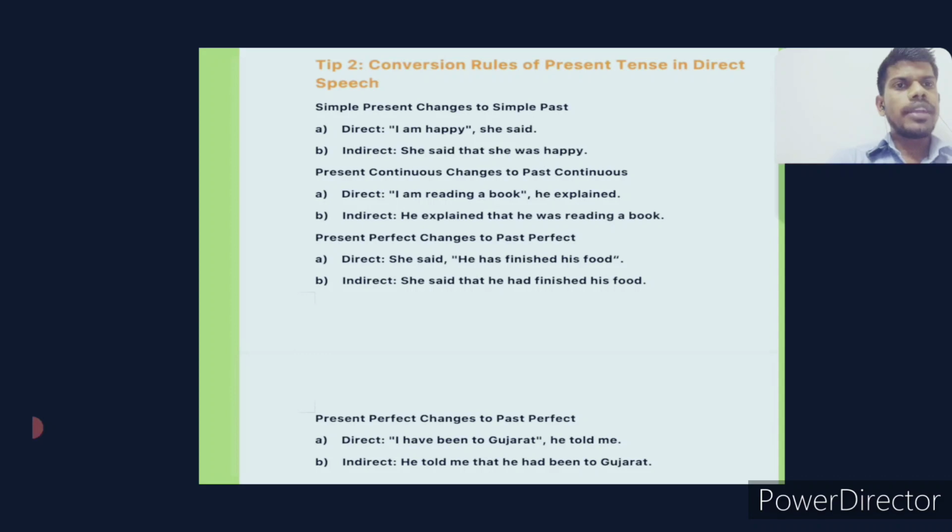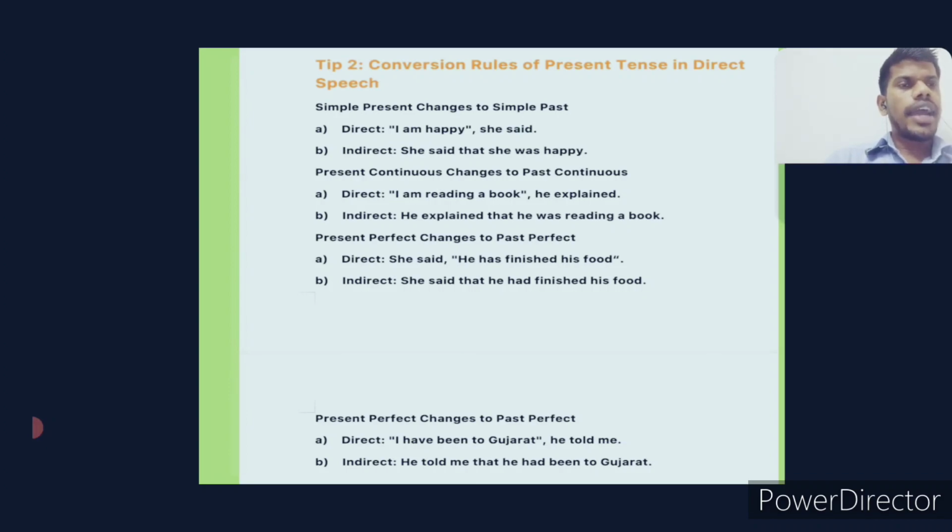Here what will be coming? As per the rule, present perfect becomes past perfect. We know there is a present perfect: subject is there, a have form is used, and the third form verb has been used. So it is a present perfect tense. Present perfect tense, if you are finding it in the direct speech, when we want to make it indirect, becomes past perfect. So she said that he had finished his food.